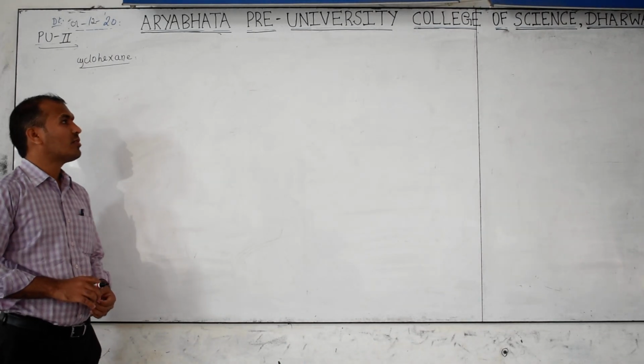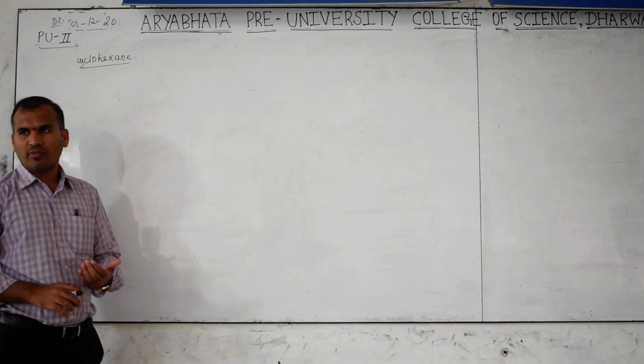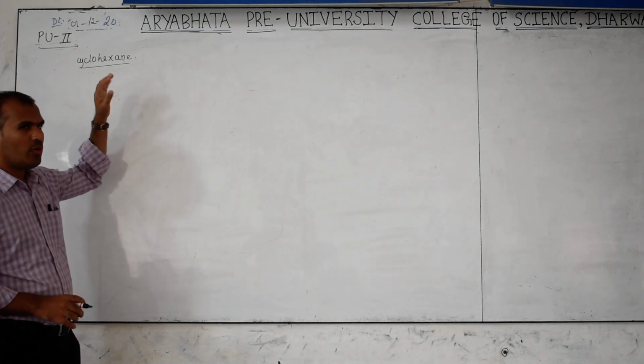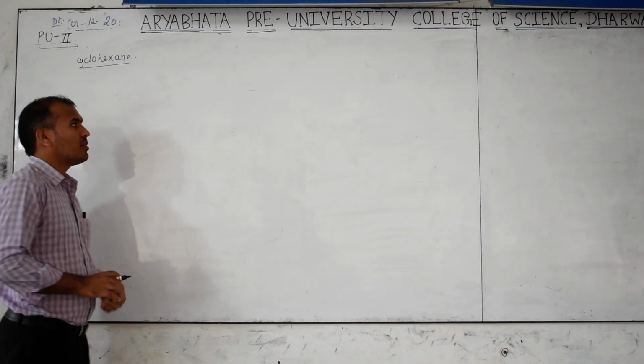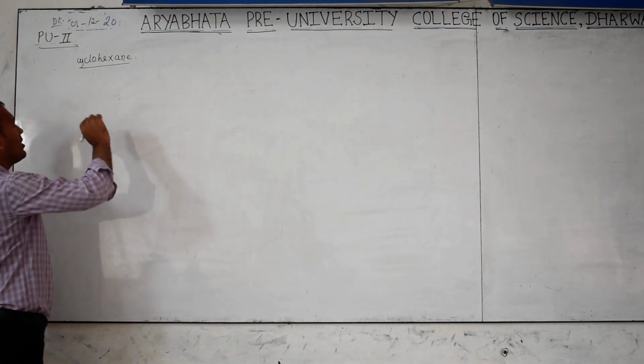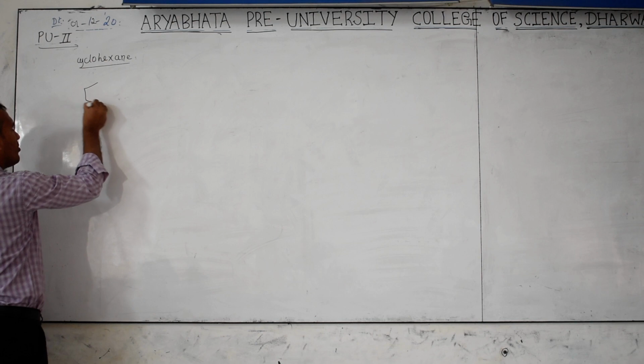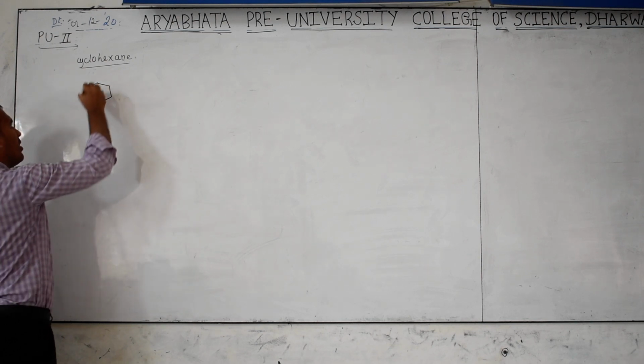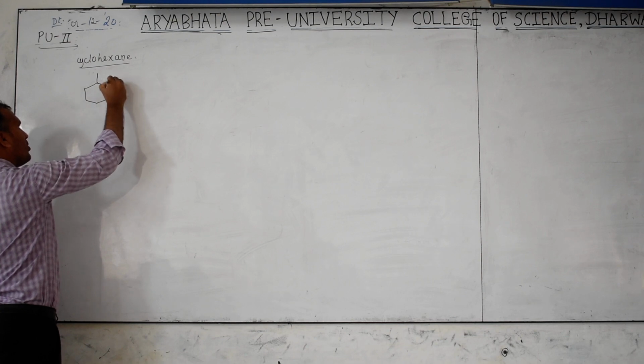In the previous class, I discussed the cycloalkane conformers. In one of the examples, the most stable form is cyclohexane. In cyclohexane also, some competitive level is there. This is cyclohexane, as we know. Now I am writing it here.